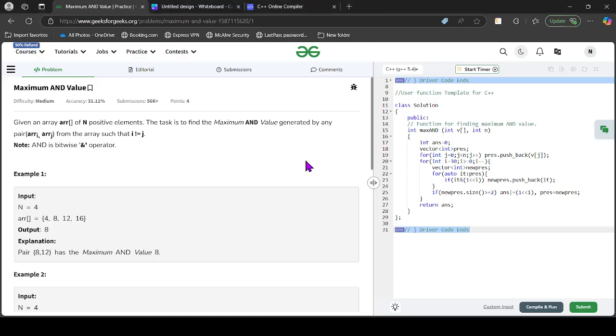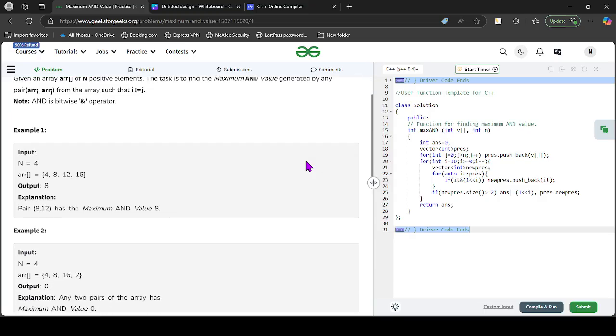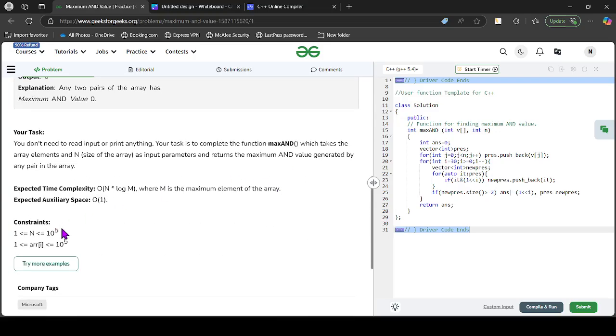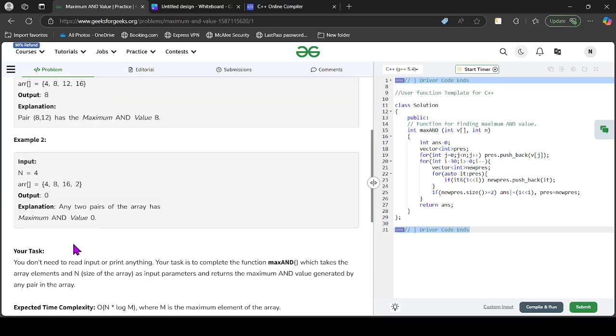Let's discuss another problem. Given an array ARR of n positive elements, the task is to find the maximum AND value generated by any pair arr[i], arr[j] from the array such that i is not equal to j, where & represents the bitwise AND operator. N can go up to 10^5 and the maximum number can go up to 10^5.